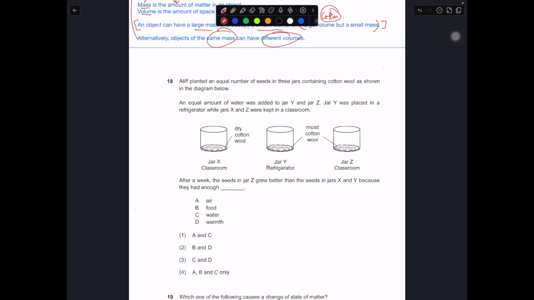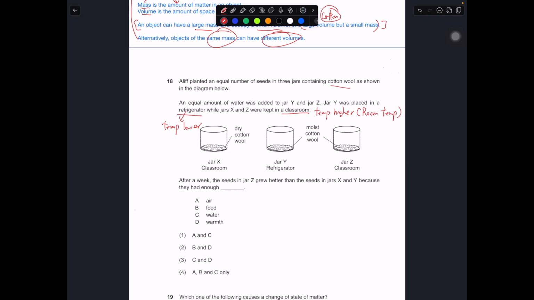Ali planted an equal number of seeds in 3 jars containing cotton wool as shown in the diagram below. An equal amount of water was added to jar Y and Z. Jar Y was placed in the refrigerator while X and Z were kept in the classroom. So in the refrigerator, the temperature is very low, while this temperature is higher, more or less at room temperature.